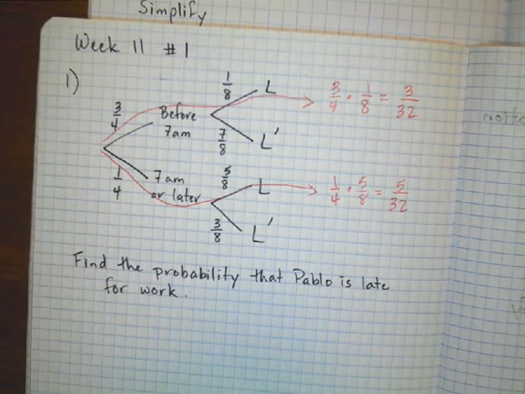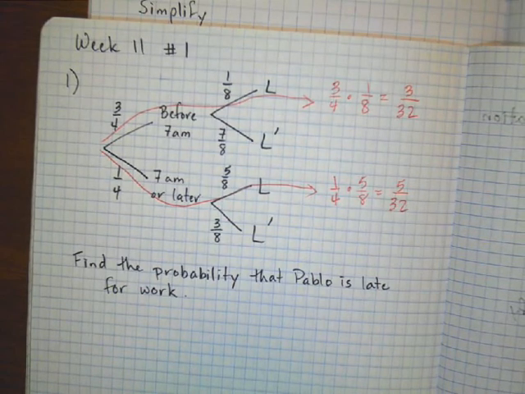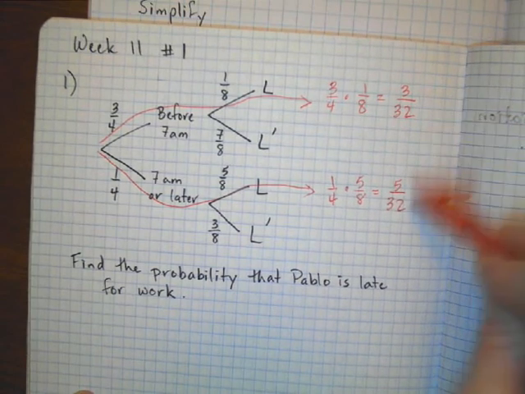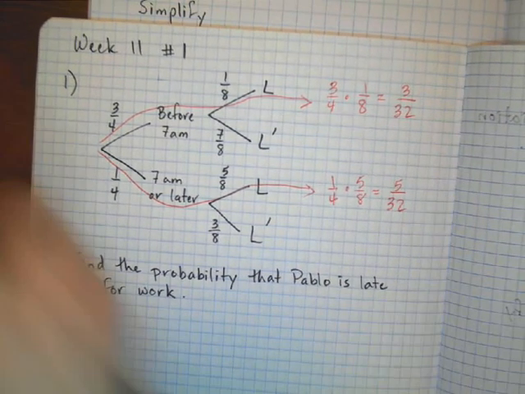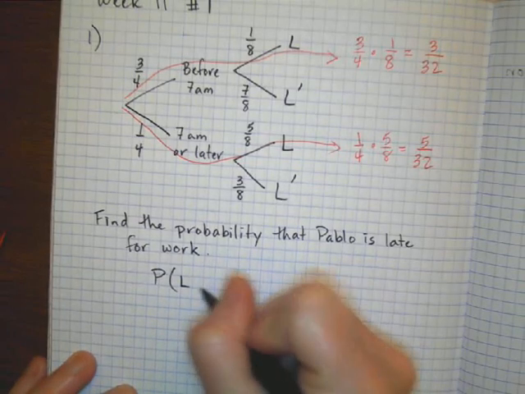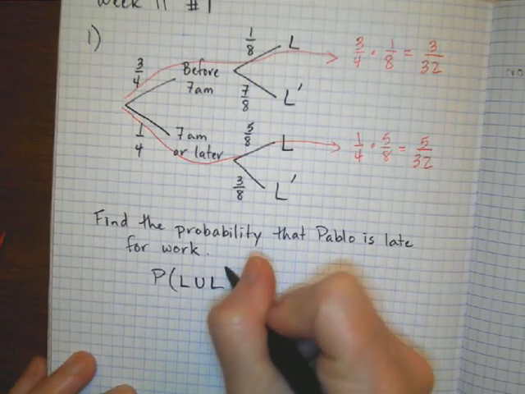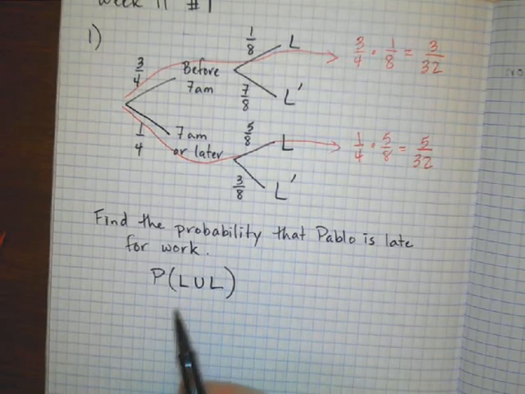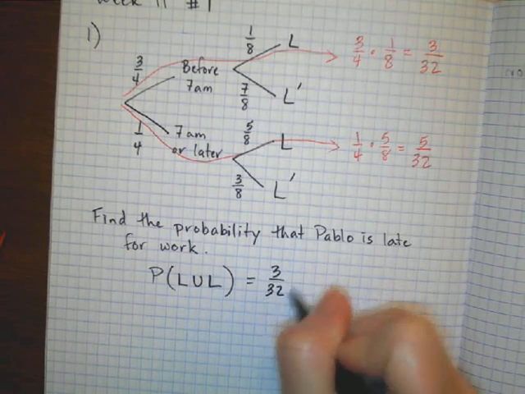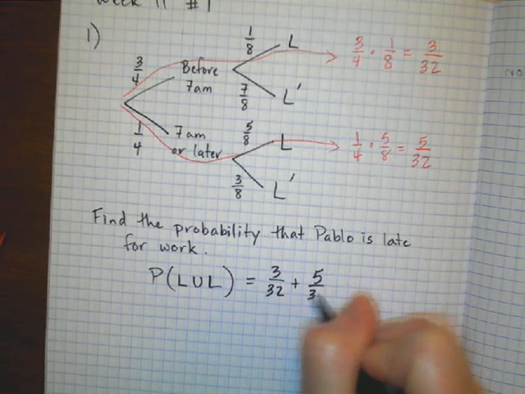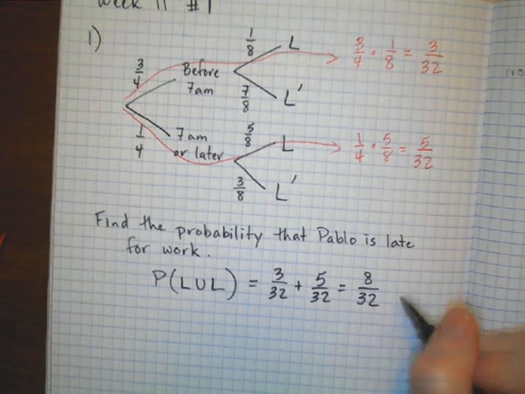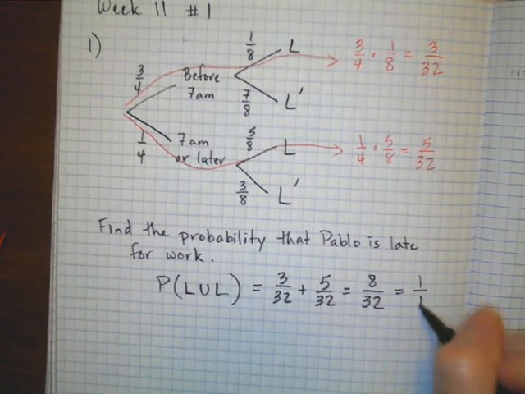Now, we're interested in just being late in general. So he could be late this way, or he could be late this way. Notice how I said or. This is an or problem. So another way of writing this is the probability of late or late. So we have to add together all the probabilities. That would be 3/32 plus 5/32, which gives us 8/32, which reduces to 1/4.